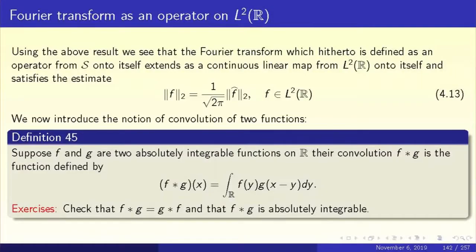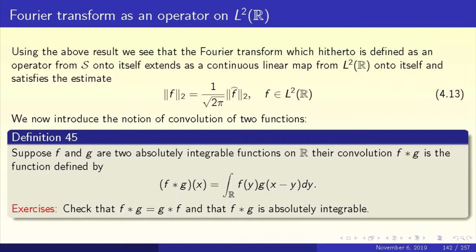And so we have extended the function T as a mapping from X to X. The continuity of this is an easy exercise and I'll leave it to you. Now, equipped with this, we see that the Fourier transform extends as a continuous linear map from L2 of R onto itself, and it satisfies an estimate: the L2 norm of f is equal to 1 upon root 2 pi times the L2 norm of f hat. Equation 4.13 holds. So we have achieved the goal of extending the Fourier transform as an operator from L2 to L2.